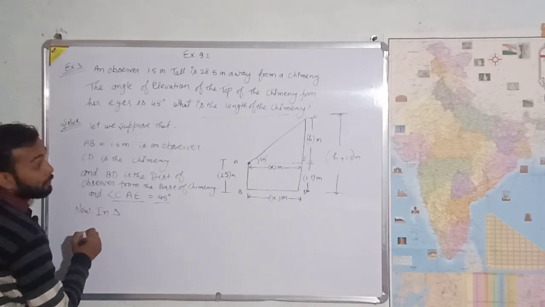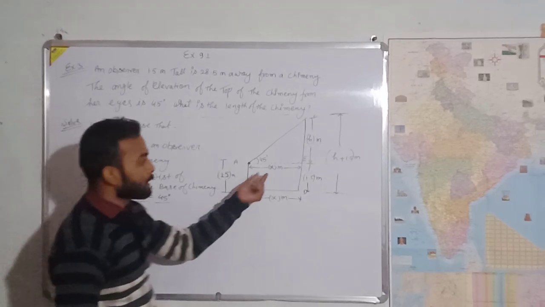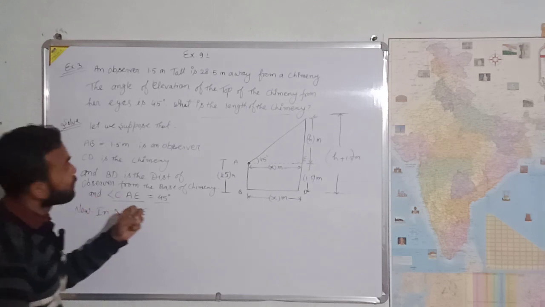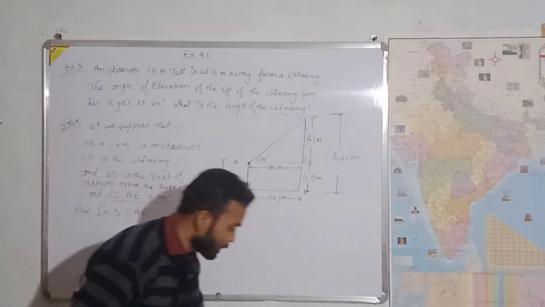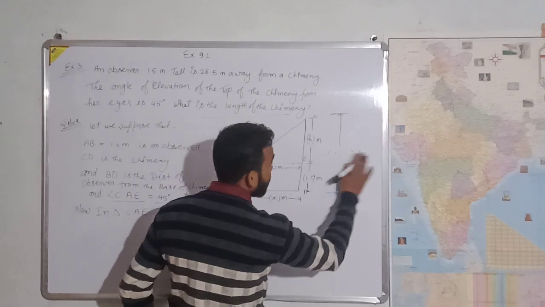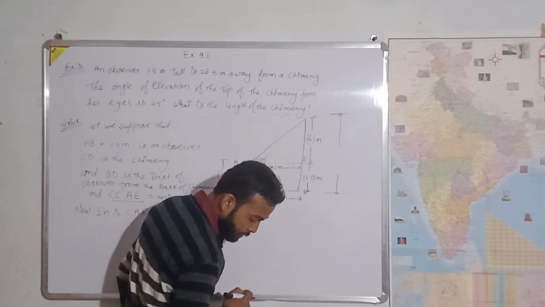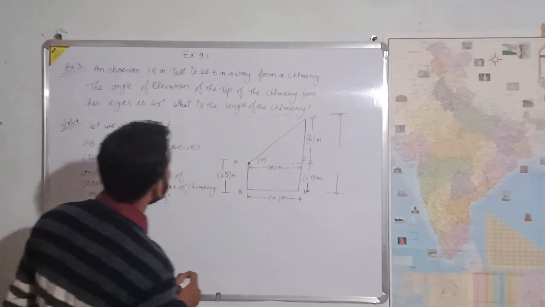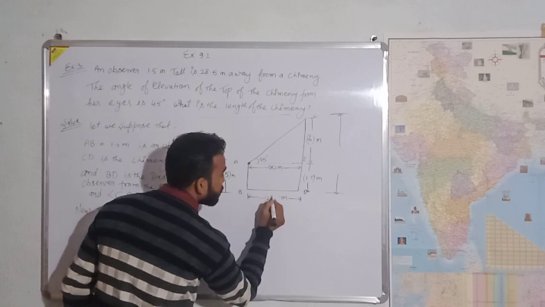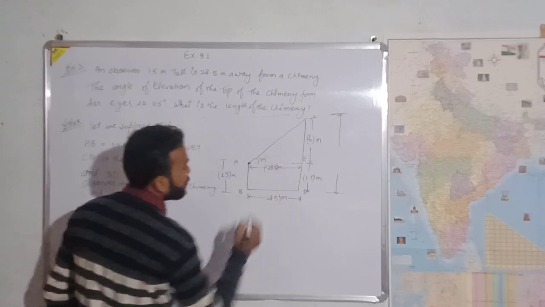Now in triangle CAE, this is equal to h, and it is given that this is equal to 28.5 meter. Clear?